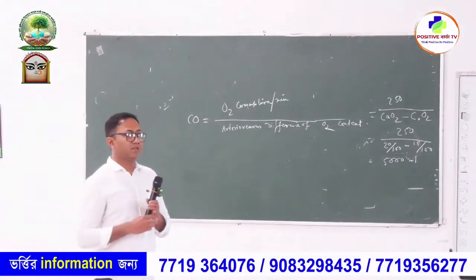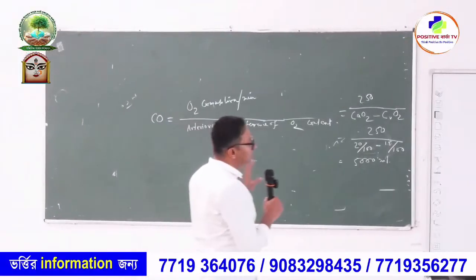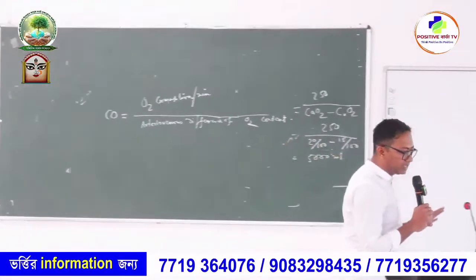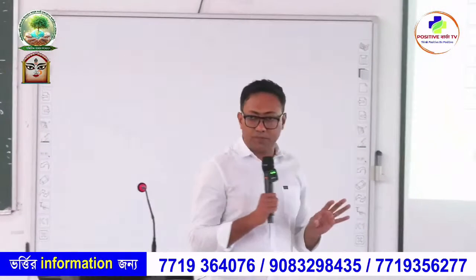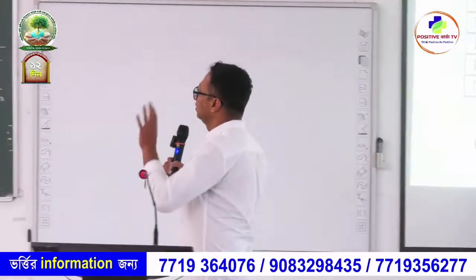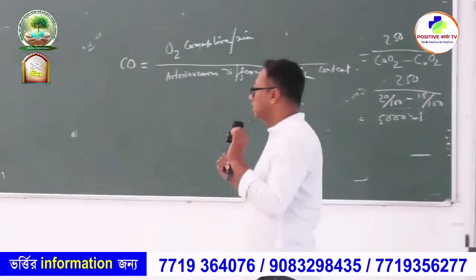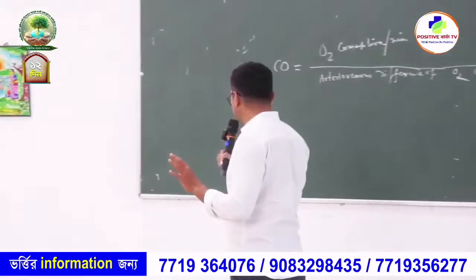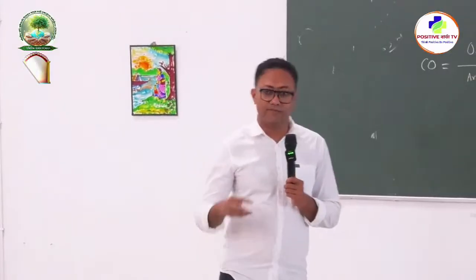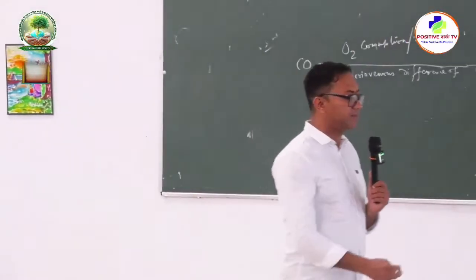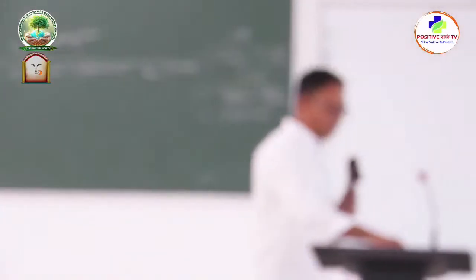Clear? So what is Fick's principle? By Fick's principle, we can calculate cardiac output, and the formula is oxygen consumption per minute divided by arterial oxygen content minus venous oxygen content. Remember this formula, you will have questions from this formula, simply by applying it.